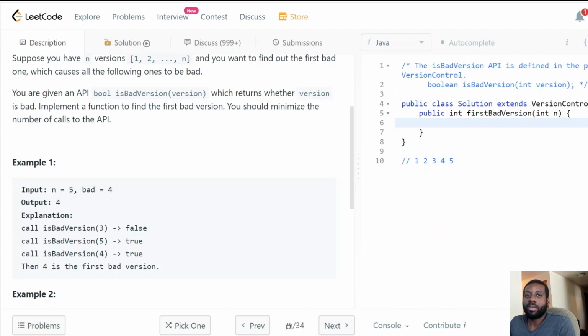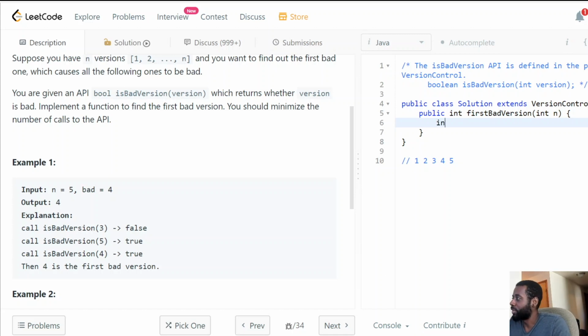If it's a bad version, I don't need to worry about anything on my right side. I just continue searching on my left side for the first occurrence of a bad version, because I'm looking for the first one. If it's not a bad version, I don't need to worry about anything on my left side. I just keep going to my right and I'll be good. That's the mindset and logic I want you to understand.